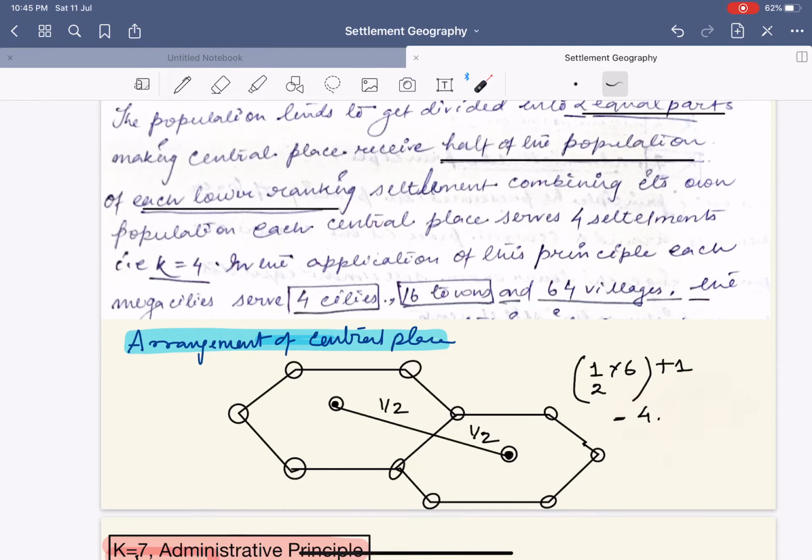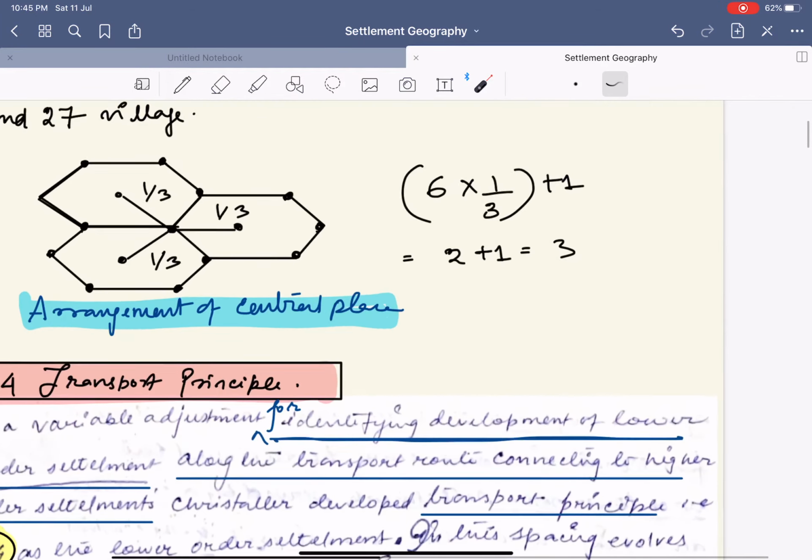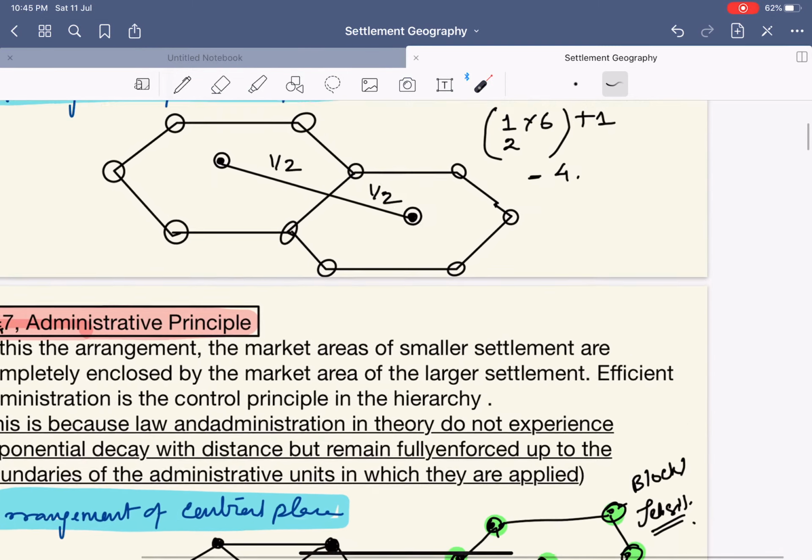Simple. Apart from serving half of the population of the lower order settlement, it will also serve one population of itself. So what you saw is that in the marketing principle, it was serving one third of the population of the lower order settlement. In the transport principle, it is serving half of the population of the smaller order settlement.